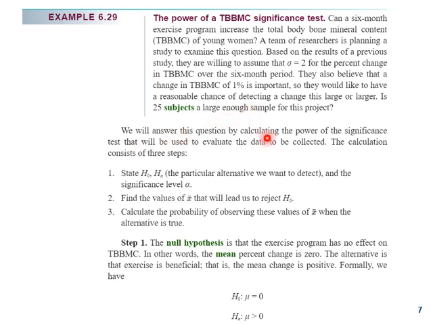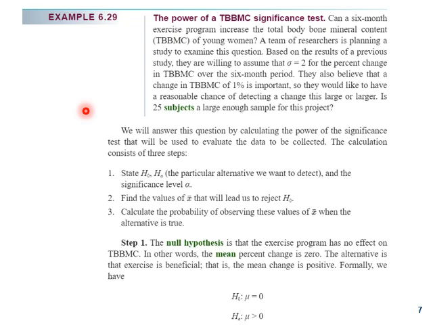So we will answer this question by calculating the power of the significance test that will be used to evaluate the data to be collected. The calculation consists of 3 steps. First, state the null and alternate hypothesis and the significance level alpha.